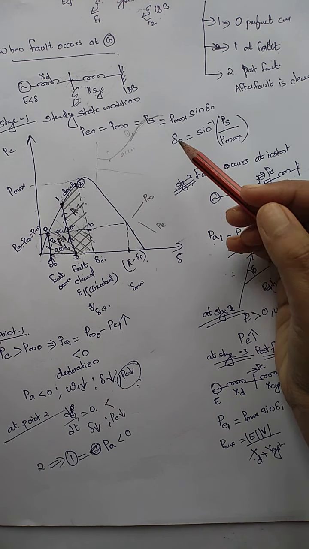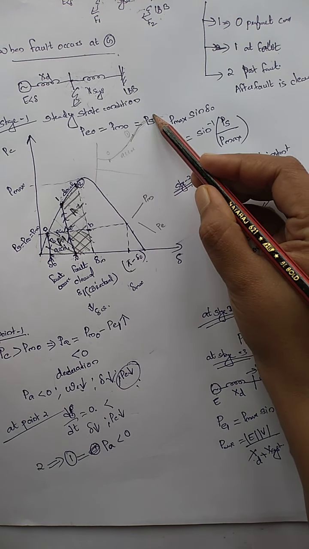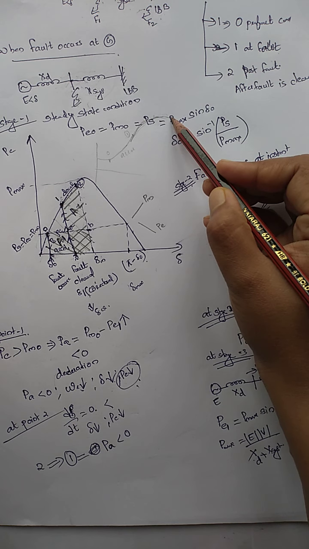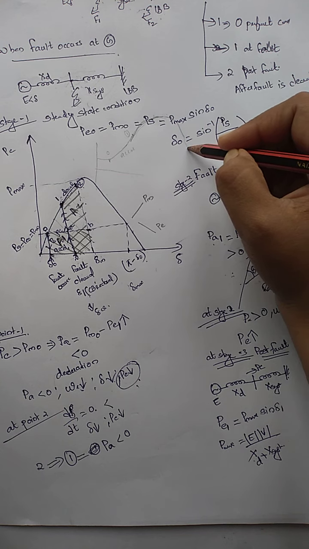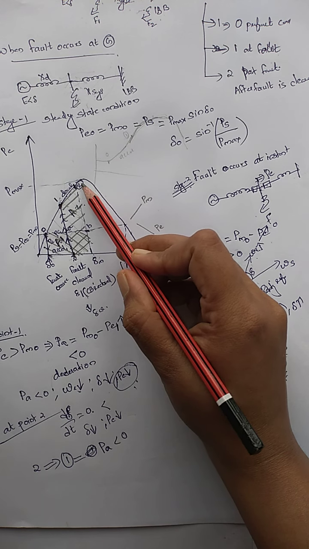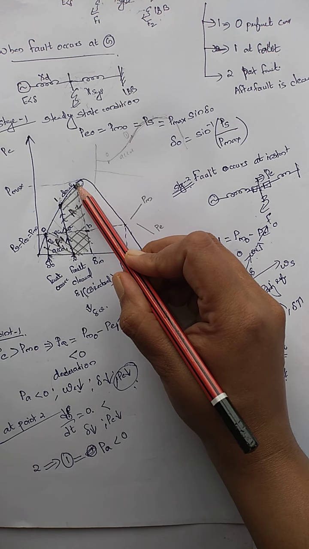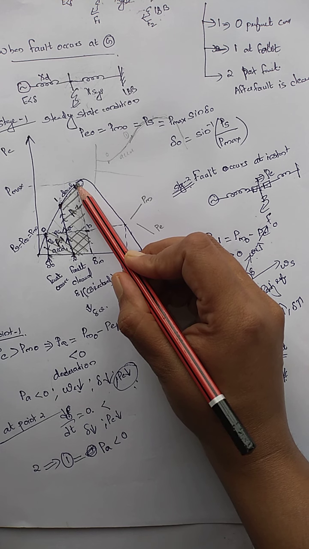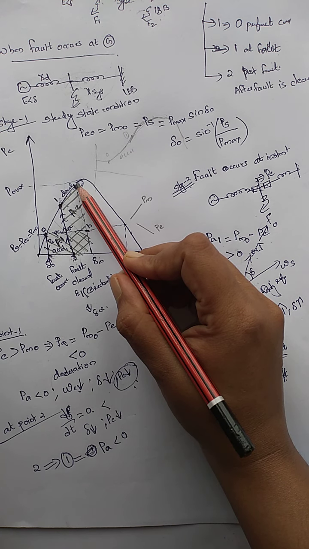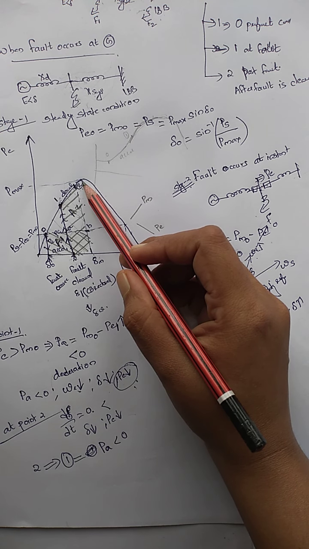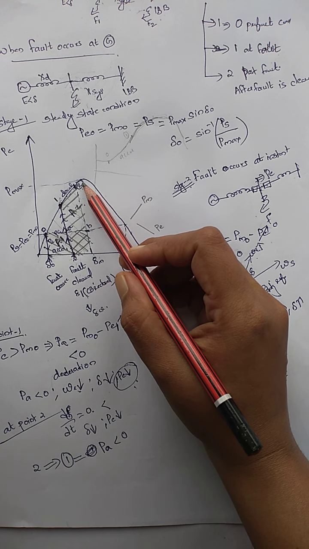After that the increase was very slow, and it will become constant. Then because of the decreasing power, the rotor angle decreases. So up to here it will go, and then it will become constant, and then the power decreases. Okay, so what will happen when, because of the decelerating power, the delta decreases, omega decreases, so delta